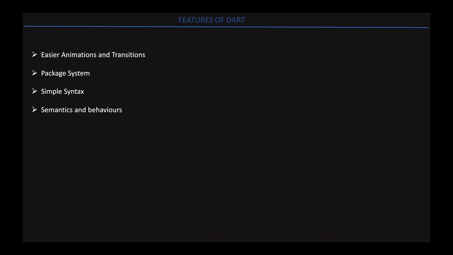It provides very simple syntax which is easy to understand. Dart uses sound null semantics. It does not deal with undefined data, only with null, and gives a proper error message. Thank you.